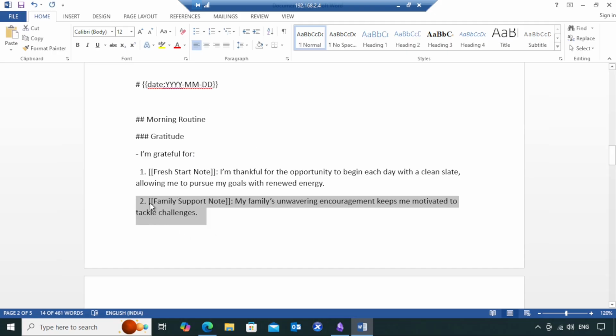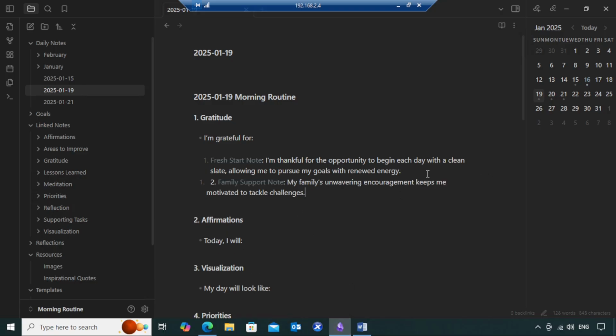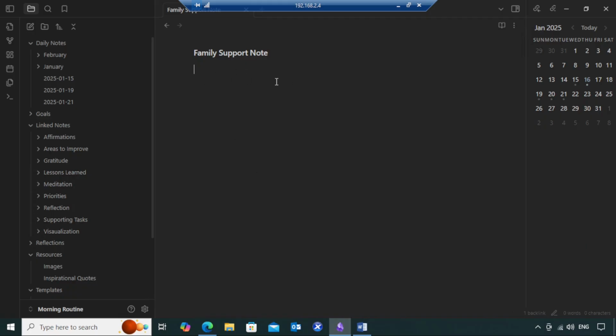So this is very important. You see two square brackets here and two square brackets at the end. This is very important to open a new note, which I'm going to show in a minute. So let me copy the second one as well. So you are grateful for these two things and you want to link this information with family support note. So what you can do is you simply click on this. If you click on it, it is going to open a new note for family support note.